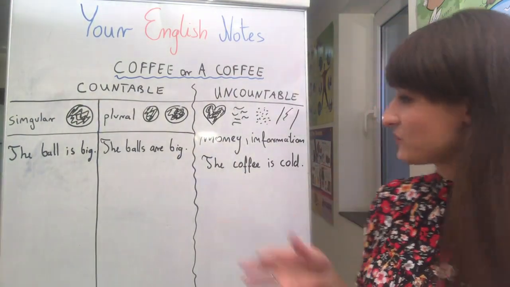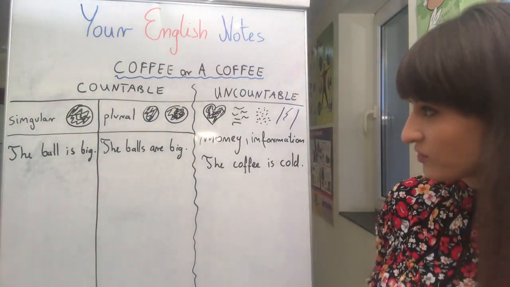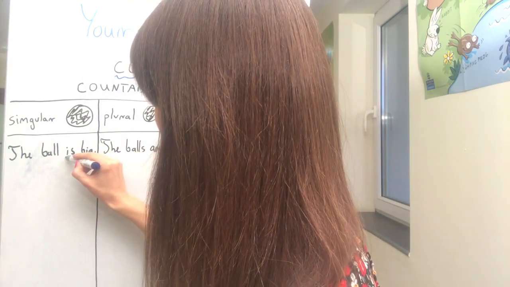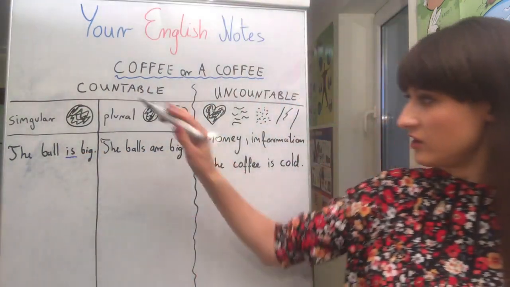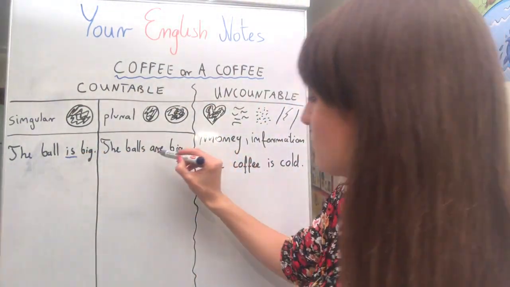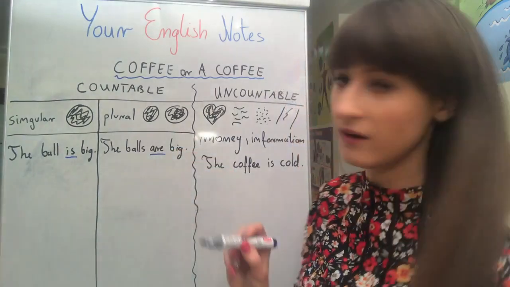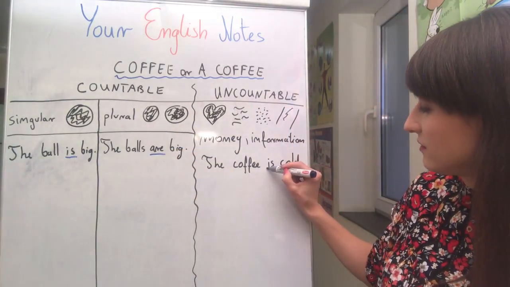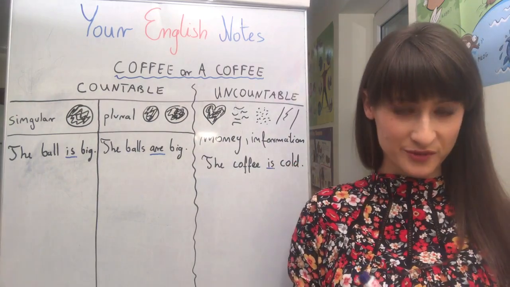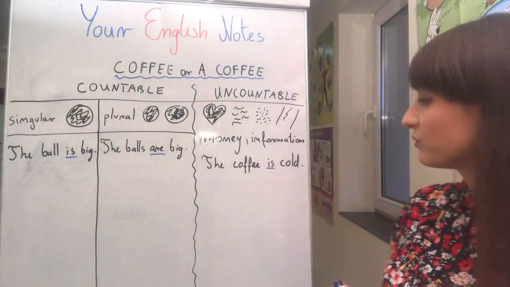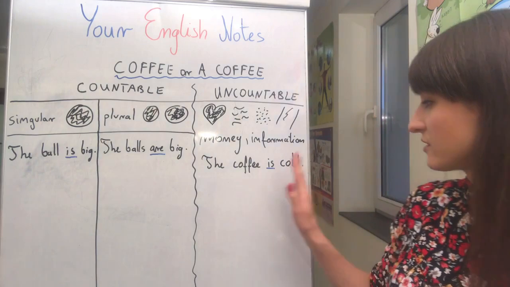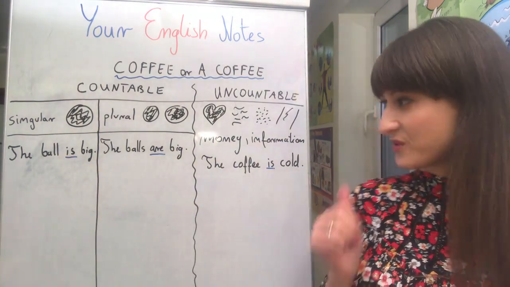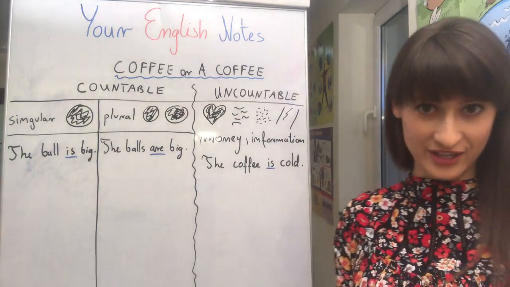okay? And what can you see here? Look, what is the form of the verb in singular? It's is, okay? In plural, because we have more things, we say are. But look, here it's again is with uncountables, okay? So remember, with uncountable nouns, you will use singular form of the verb, okay? So this is the first thing I would like you to pay attention to.